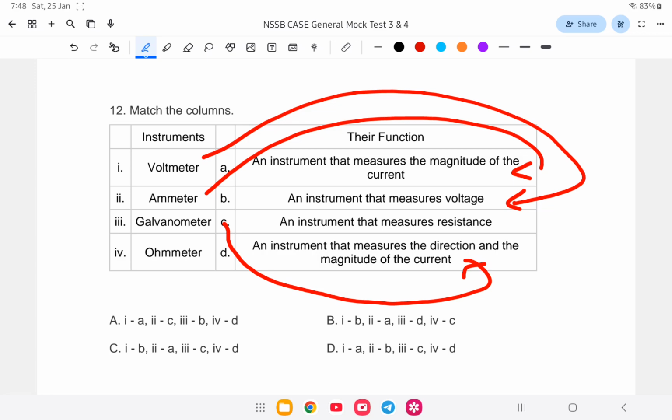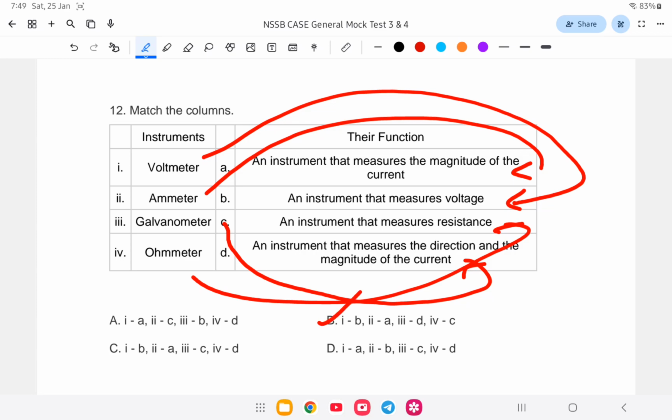Ammeter or galvanometer are used for detecting current, but the galvanometer only detects current, while the ammeter measures it. Next, ohmmeter. The ohmmeter measures resistance, that is option C. So that is 1B, 2A, 3D, and 4C. Option number B is the correct answer.